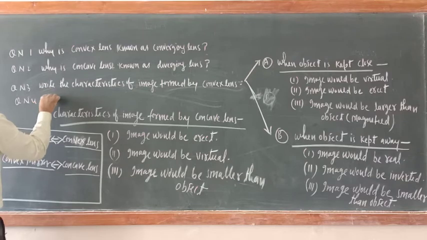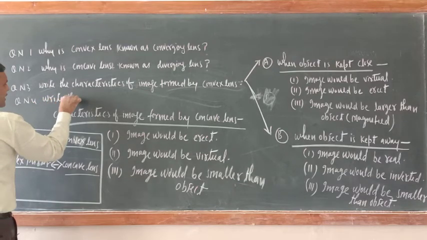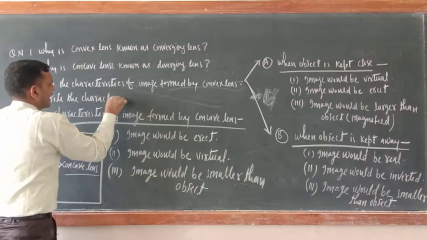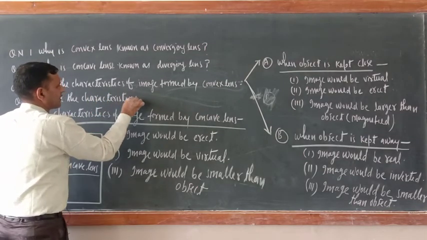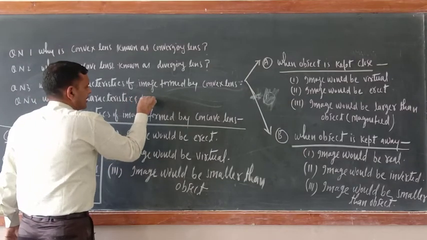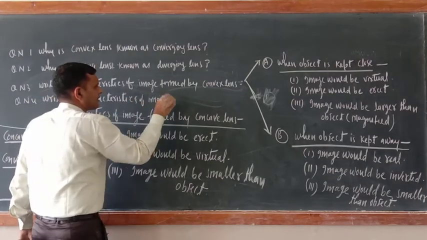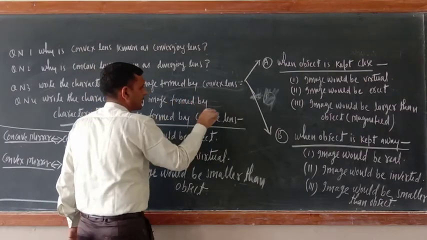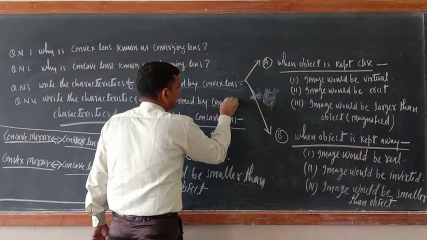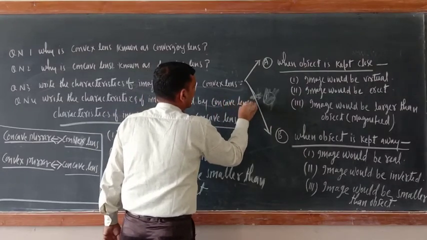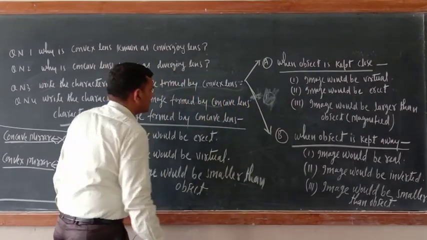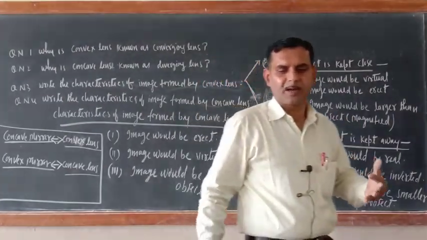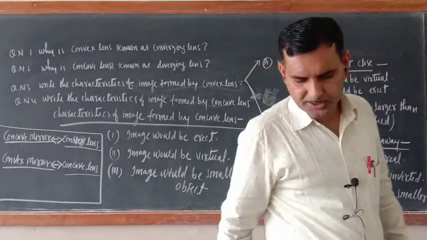Next question. Question number 4. Same thing. Write the characteristics of image formed by concave lens. Okay. So these are the 4 questions. Their answers you have already seen on the blackboard. Please write and complete it.